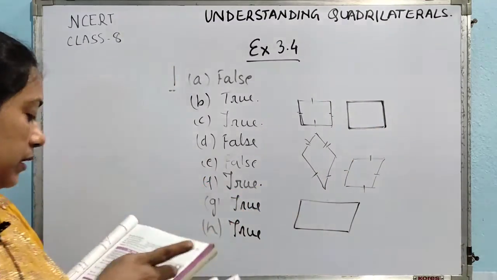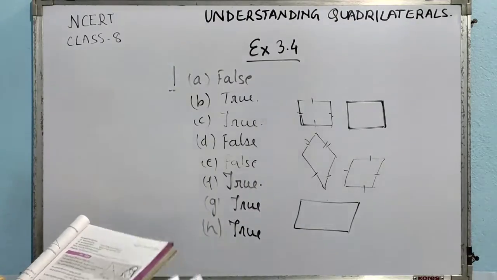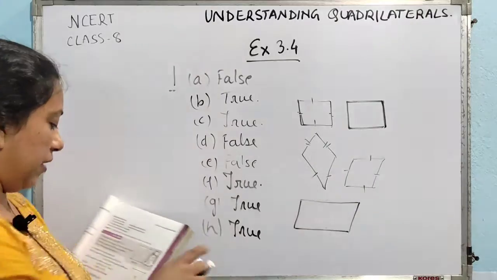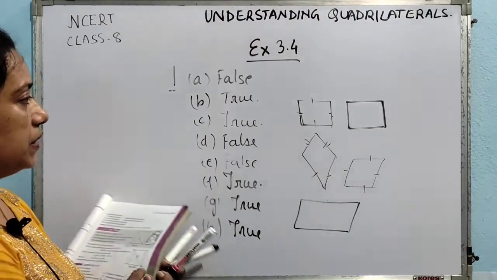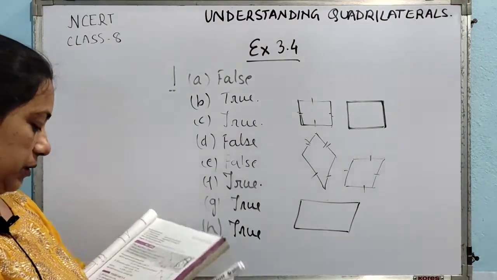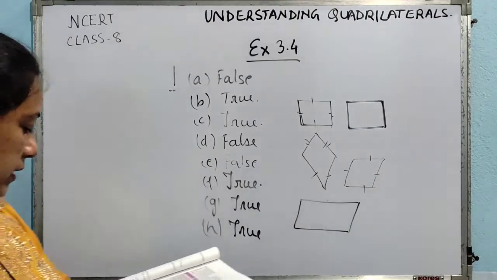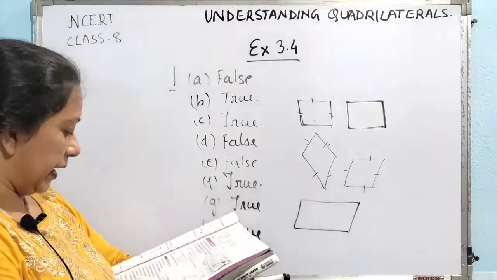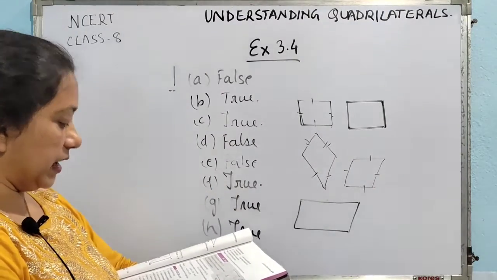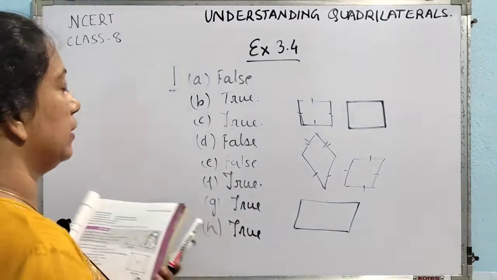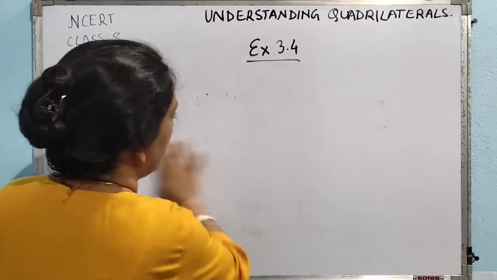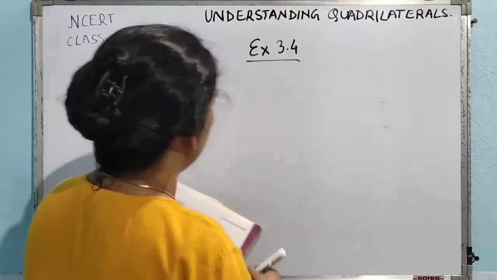Okay, but if we say that all trapeziums are squares, then it is not true. Here they have told all squares are trapeziums, so it is a true statement. Now coming to the second question, a very simple question. Identify all the quadrilaterals that have 4 sides of equal length. So, a quadrilateral whose 4 sides are of equal length will be what? All of you know the answer.